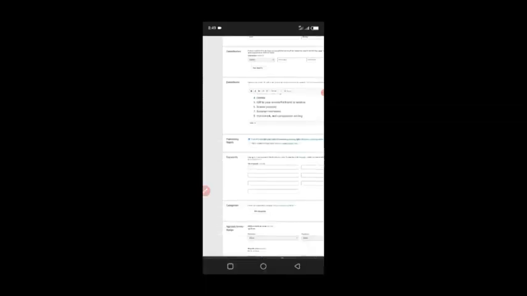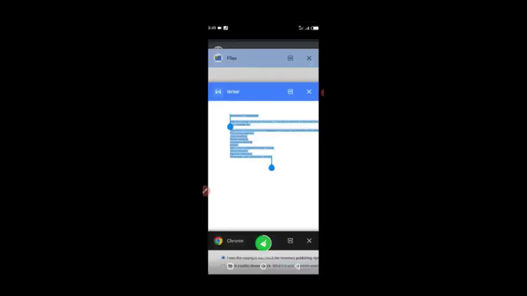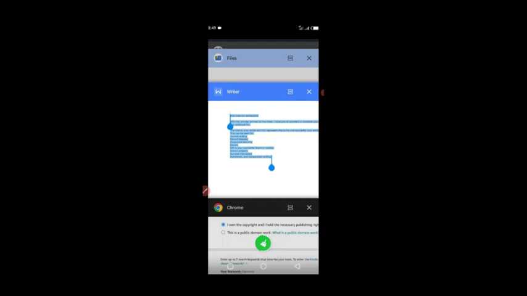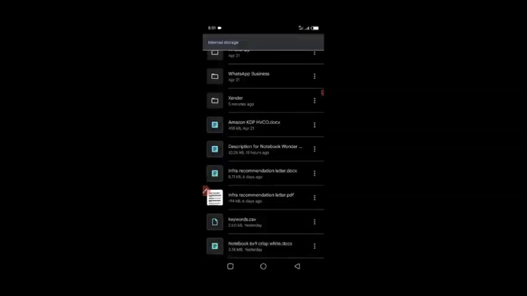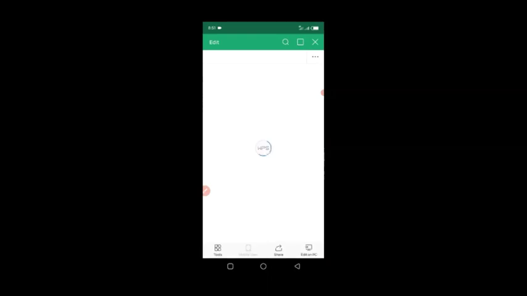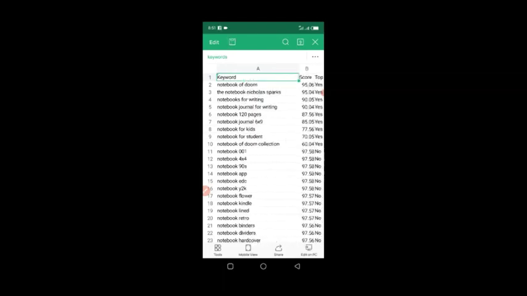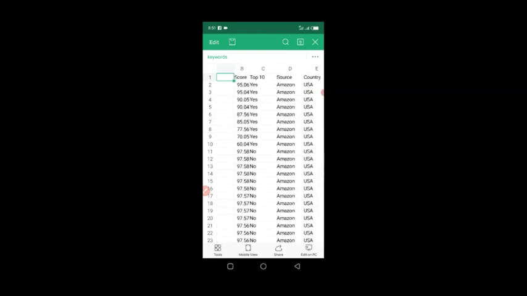Yeah, so for the keywords, I actually did a keyword research. It's a very simple thing to do. You can use tools like Keyword Dominator tool. I kept it somewhere here. Keywords, yeah. So I did this one in Microsoft Excel. You can also do it in your phone notes. I advise you download the WPS too. You can also do it with your phone notes, your Google Doc, any other one. It's just preference. I like to keep it arranged myself so that it's easy for me to actually work with, right? So these are my notes, keywords, and their scores, their top 10 source, the country.